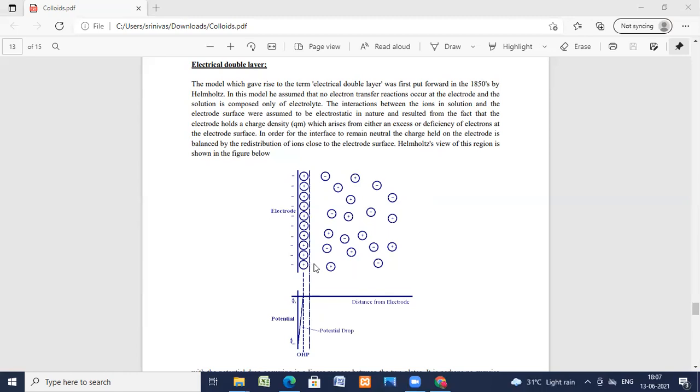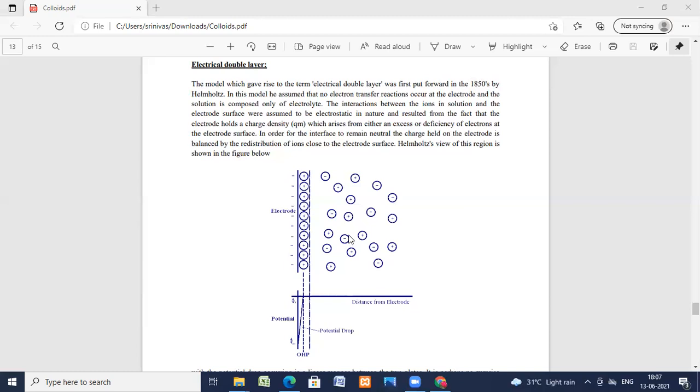This is the fixed layer, and it consists of either positive or negative charge. On the other hand, the second part extending into the liquid phase is known as the mobile or the diffuse layer. This is the fixed layer and this is the mobile layer.